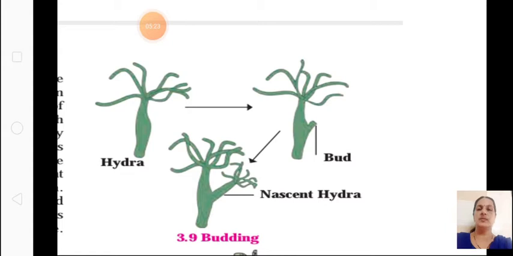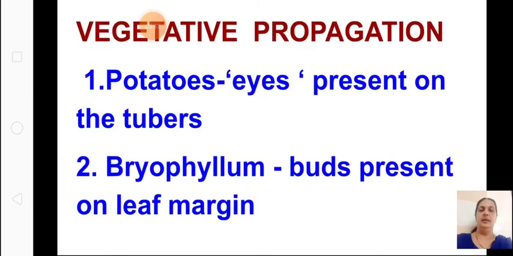A small outgrowth is formed on the parent, and the nasal cavity and the digestive canal are all attached to the parent, and the nutrition is sent through to the bud. When the bud is fully grown, it will detach from the parent and it will start growing. This is budding of Hydra.